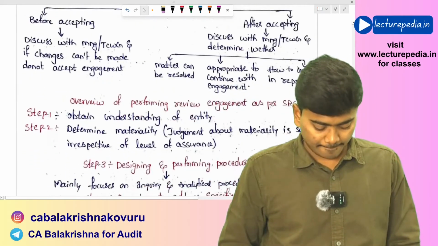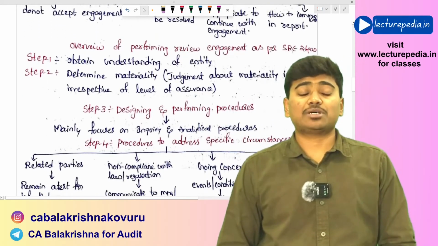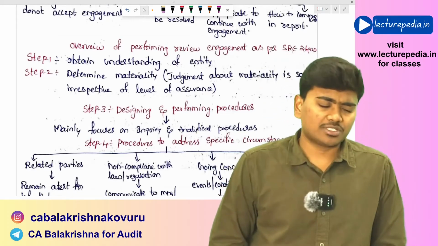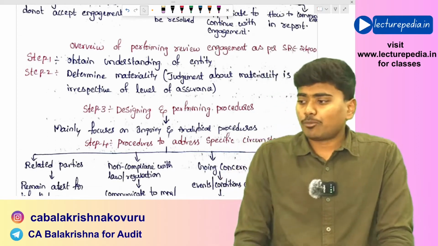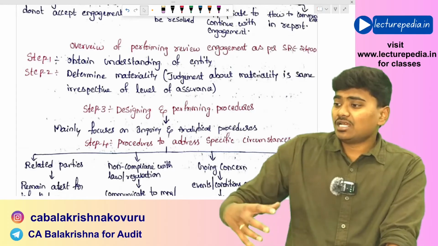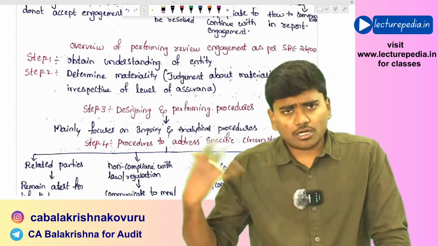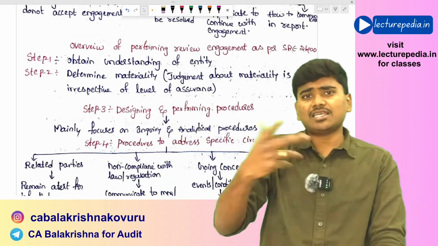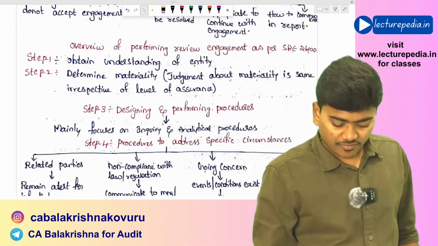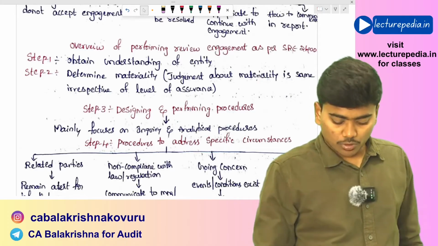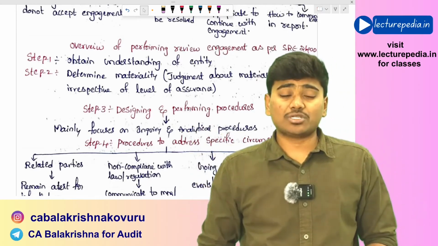Hope that is clear. Next, overview of performing review engagement as per SRE 2400. There are certain steps for conducting the review engagement. First of all, just in case of audit, if you have been appointed as an auditor, what you will do first? You will understand the entity and its environment in order to identify the risks, right? Here also in case of review, you will first of all understand the entity, and you will also determine the materiality in the second step. By this first step of understanding the entity, you will come to know about the risks that are present in the entity, and in the second step you will determine materiality.